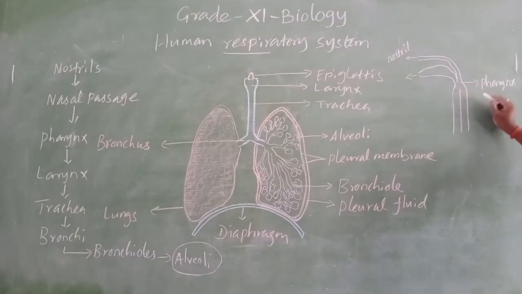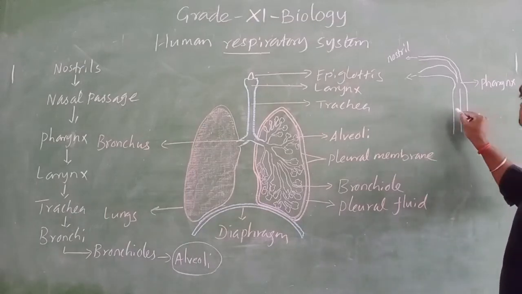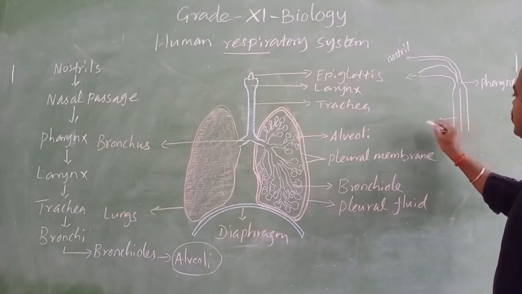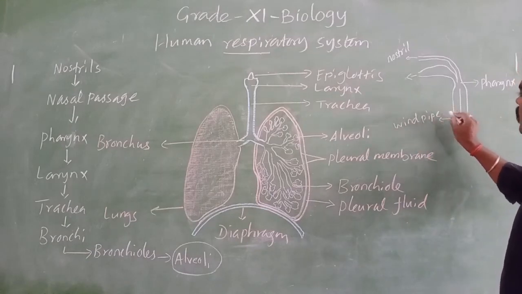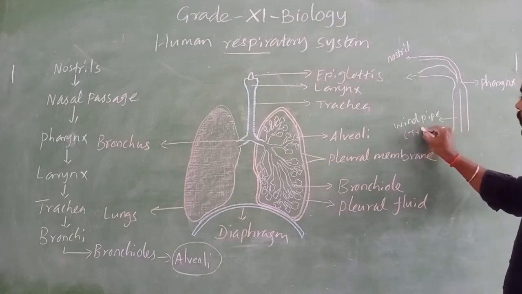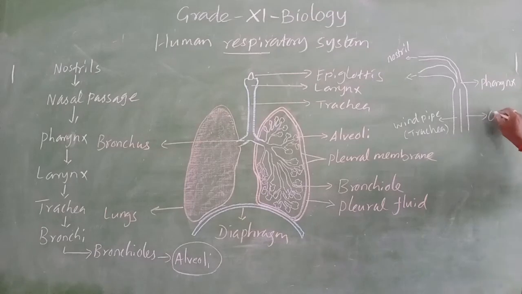Here the division will be there. That is for the windpipe, that means the trachea. And here what is present? The esophagus.